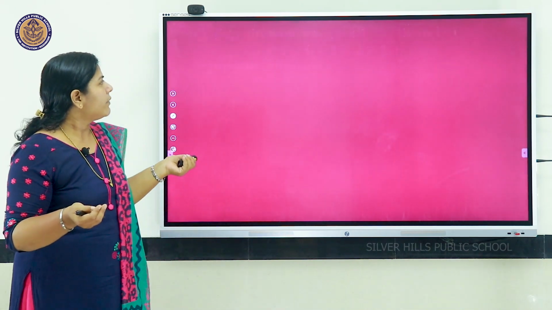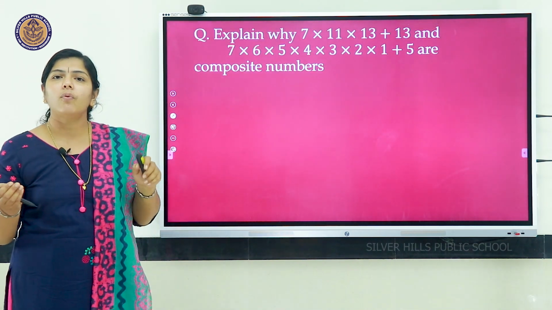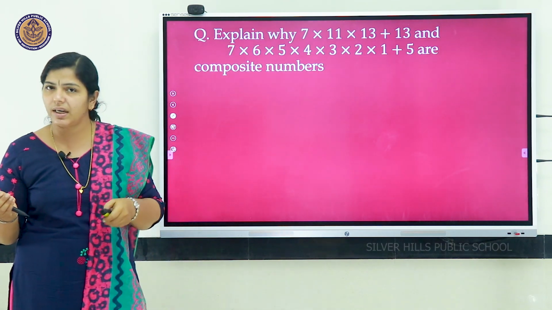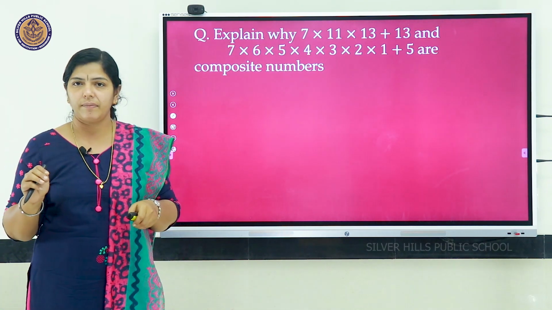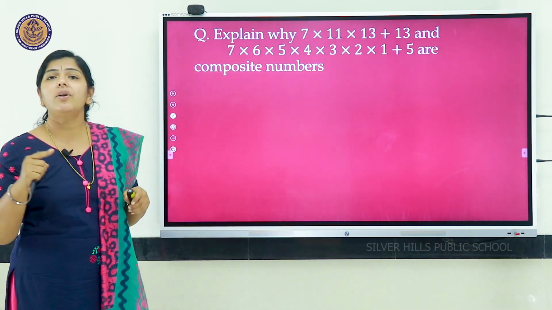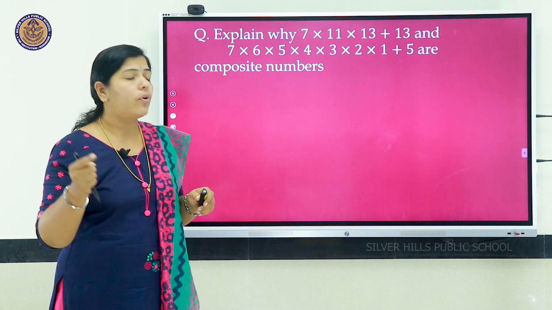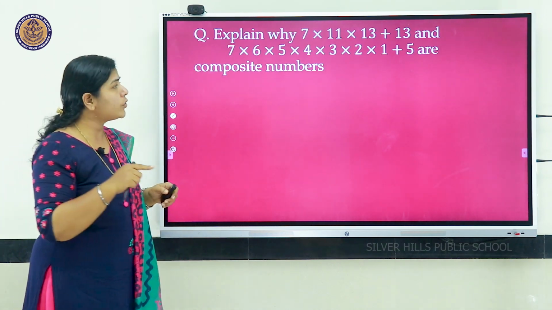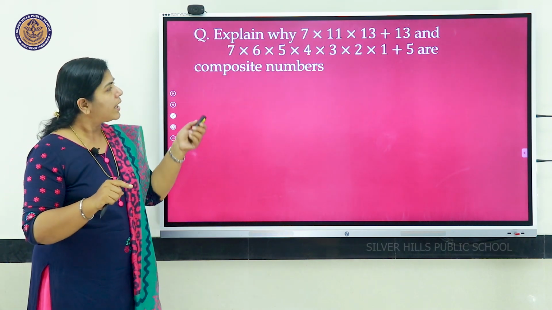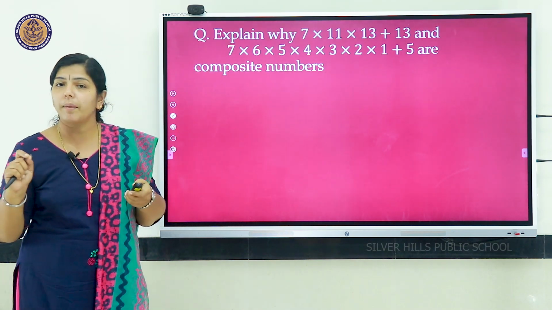Okay, now the next one: explain why 7 into 11 into 13 plus 13 and 7 into 6 into 5 into 4 into 3 into 2 into 1 plus 5 are composite numbers.